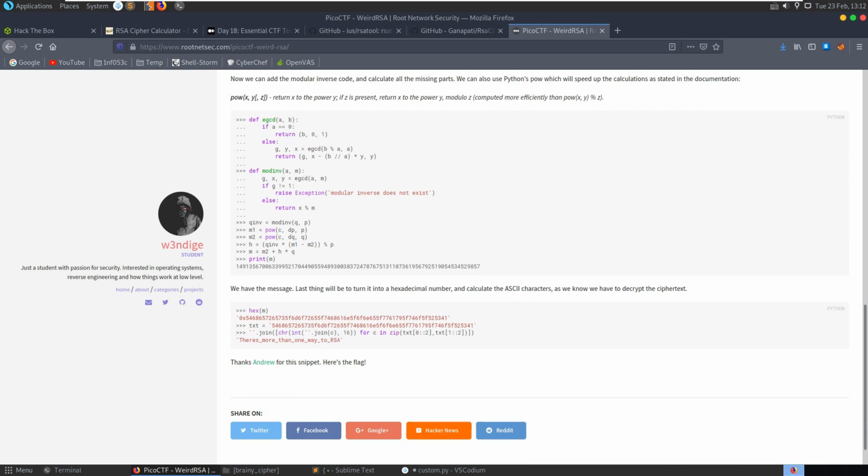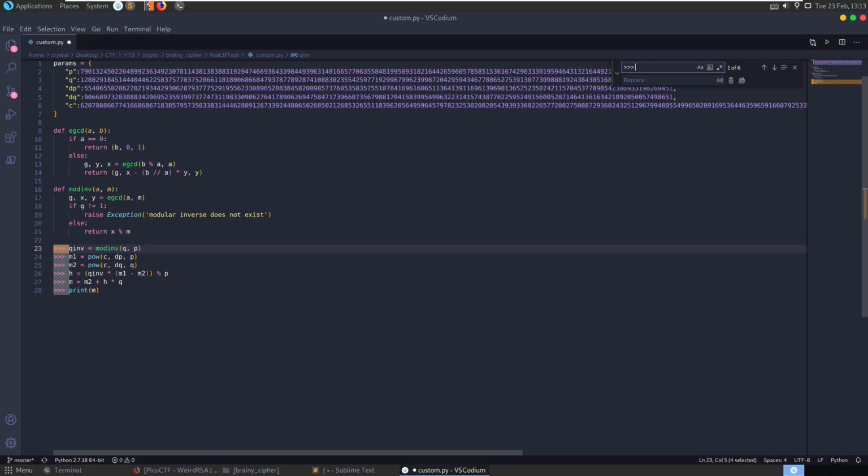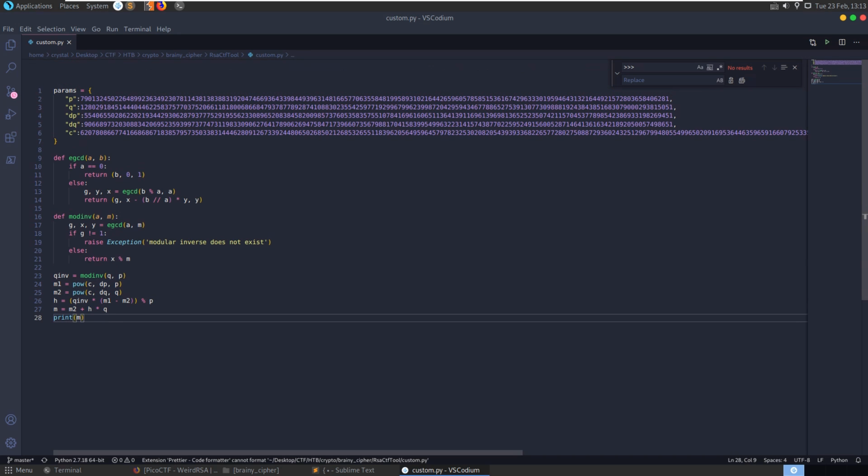And then we are calculating. Let's copy all this, and we'll do Control F, and we'll replace these with nothing. Okay, there we go. And the only thing here is the way we've set up our params here.